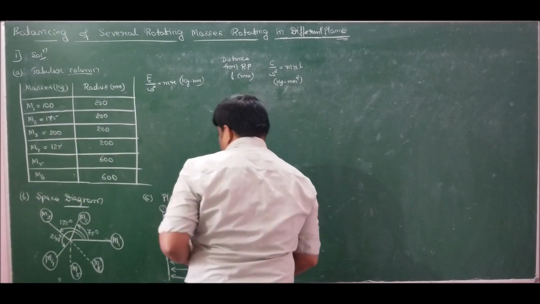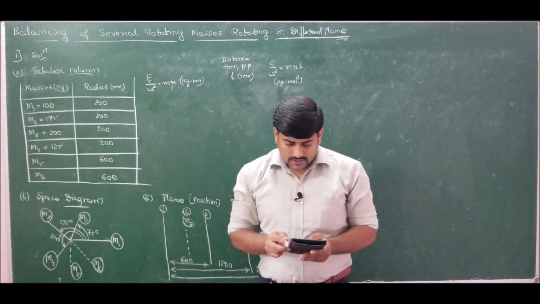I have just noted down the given data. Let us solve this problem.